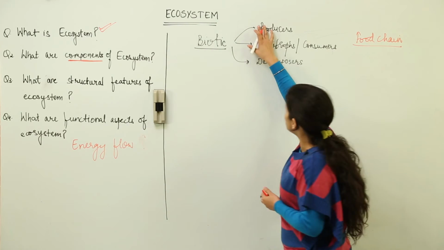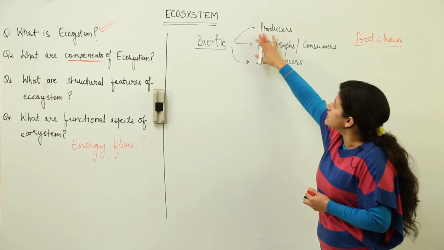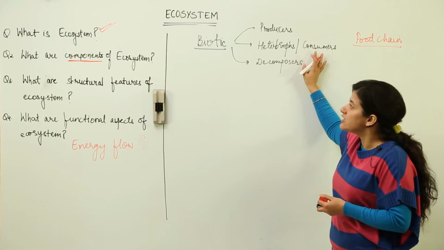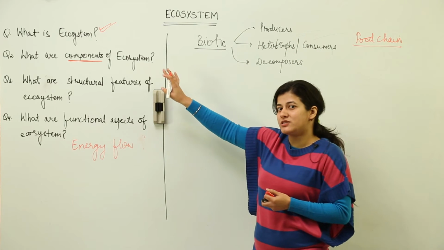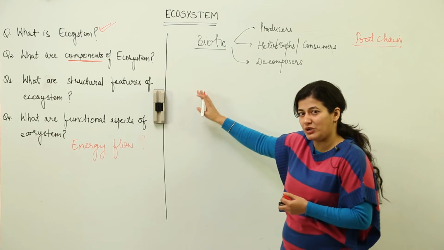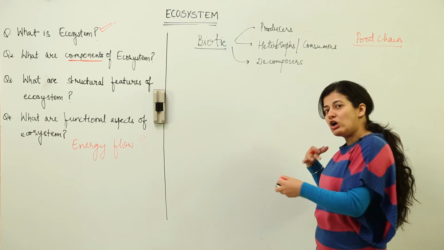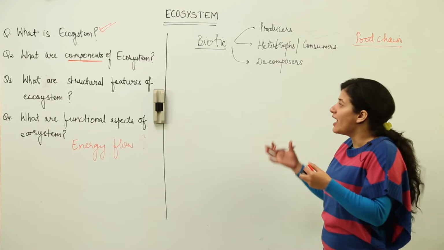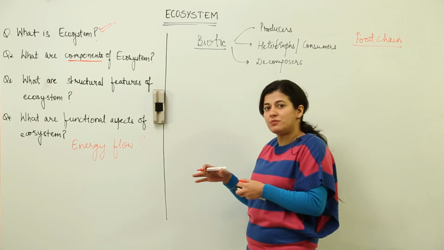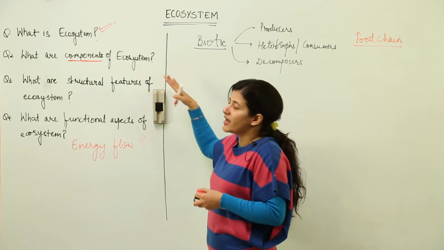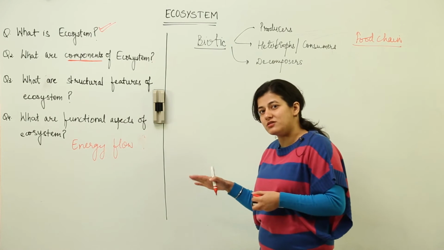Now I have considered these components. These components are dependent certainly on the abiotic components for their sustenance. So when I said that the ecosystem was self-sustainable, that means abiotic would depend on biotic and biotic would depend on abiotic, and there would be a complex relationship between the both. When we study that complex relationship, we study it in few terms, functional aspects, and that is known as ecosystem. And the study of ecosystems is ecology.